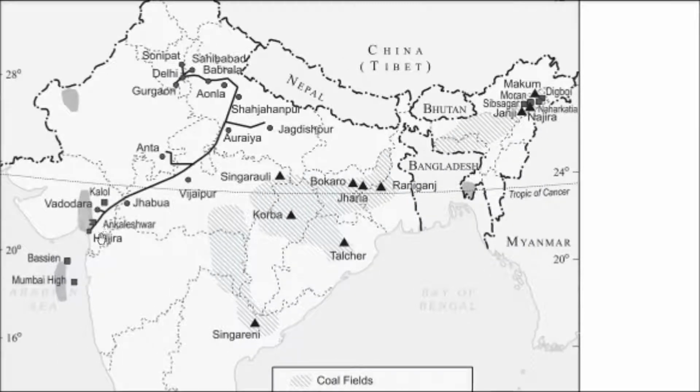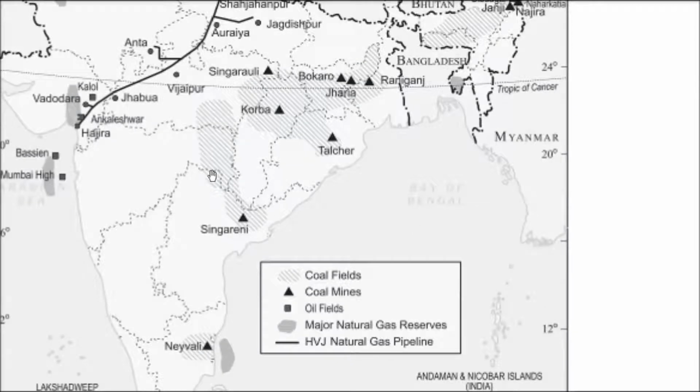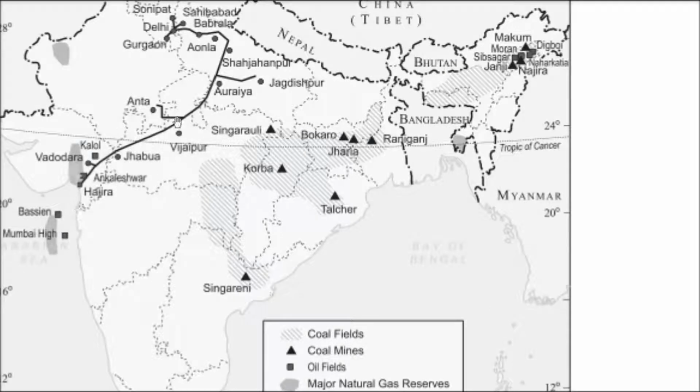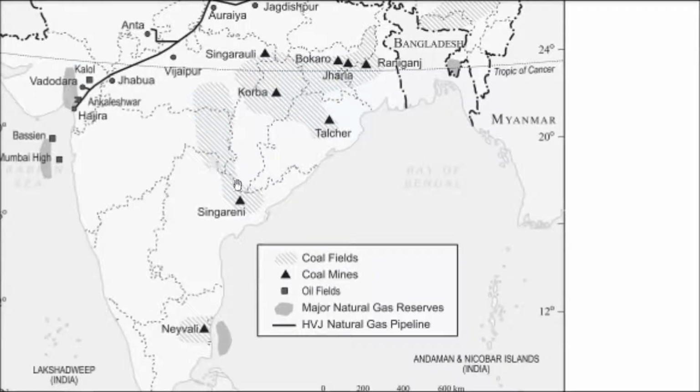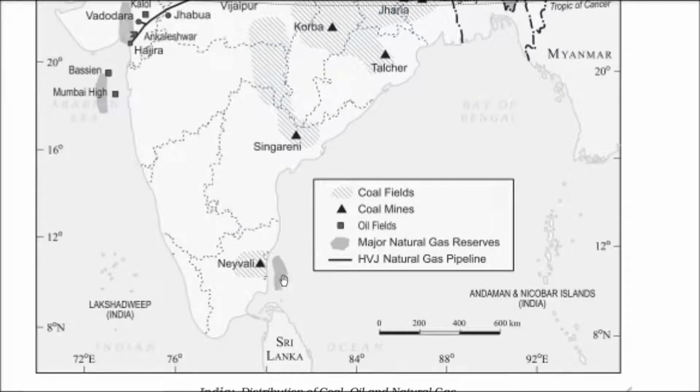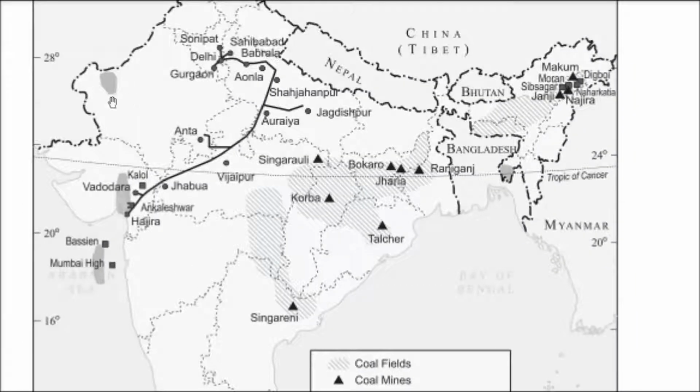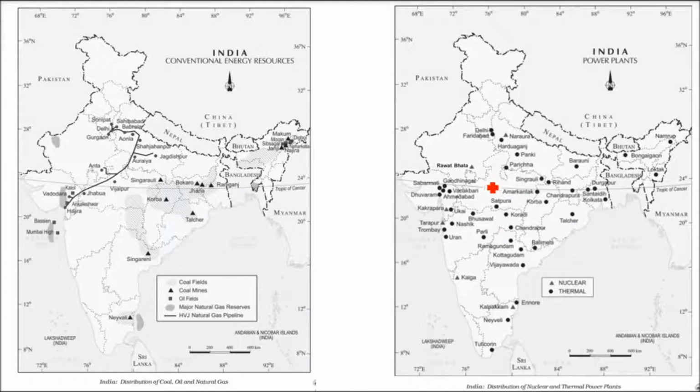But let me show you this 1700 kilometer HVJ line. This line goes here, and it has various tributaries also, and it goes up to this point. So this is how the gas can be transferred. This line is the HVJ natural gas pipeline. This natural gas goes here, and we have major natural gas reserves in this place, here, and here also we have gas. This is the lower part of the northeastern states. These are the major natural gas reserves. So these are in reserve, so we'll be using it.